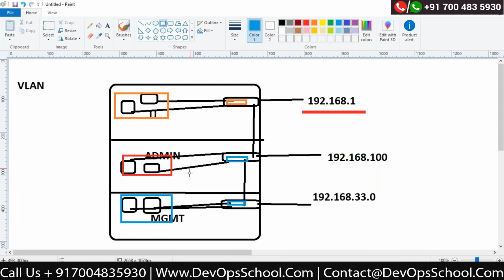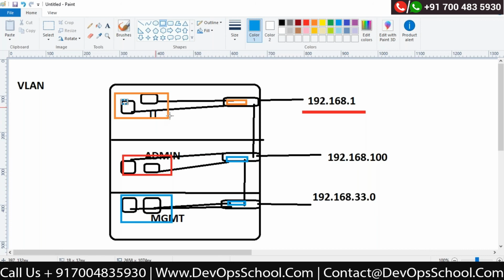Now what happened? I connected all these ports into this VLAN. Now if there is a broadcast message coming from the IT VLAN, that broadcast message only works on these particular ports. It will not go to every port of the switch now. It would be within that VLAN. Now you said that IT people can come down and do work.